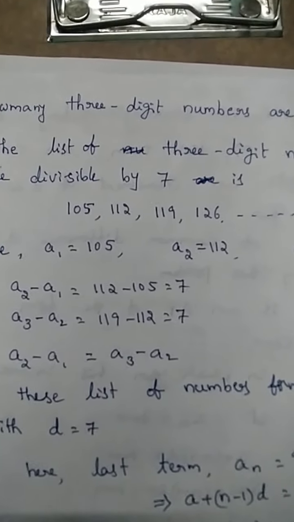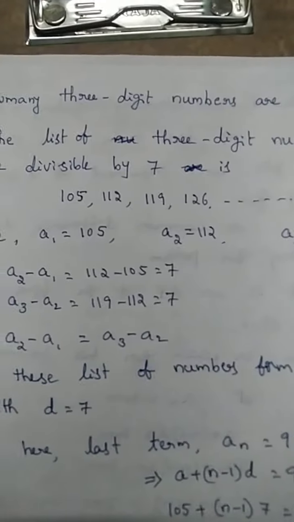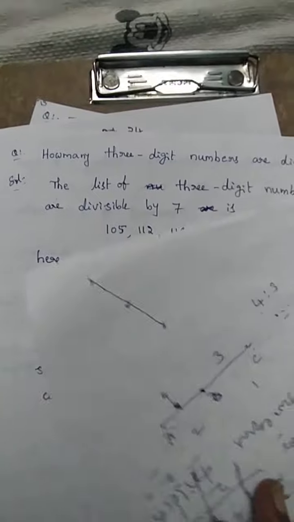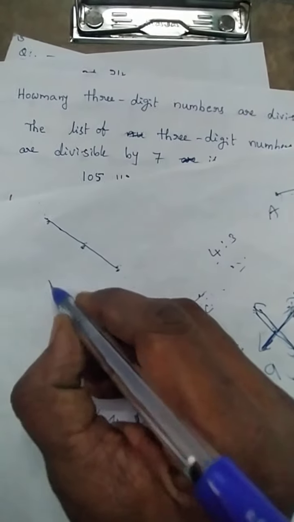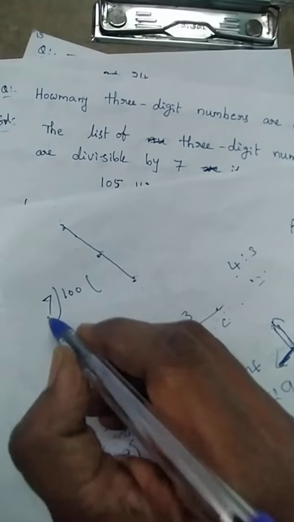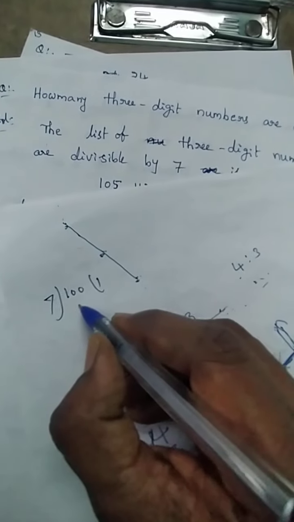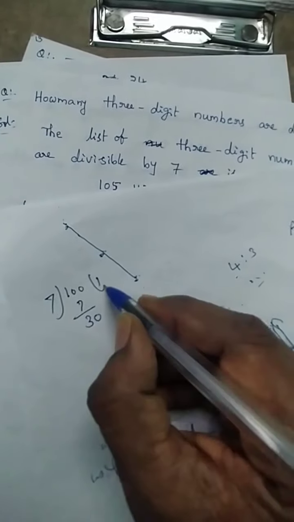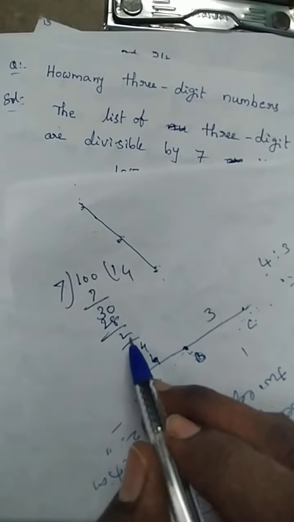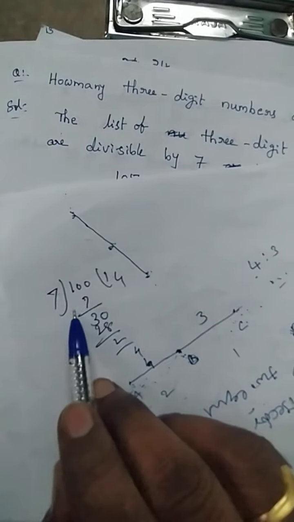First, for example, 100. We can observe that 100, because it is the least three-digit number. Is it divisible by 7? 7 ones are 7, so the balance is 3. 7 fours are 28, so 2 is the balance. Okay. So 100 is not exactly divisible by 7.